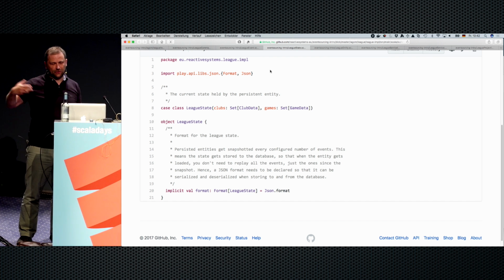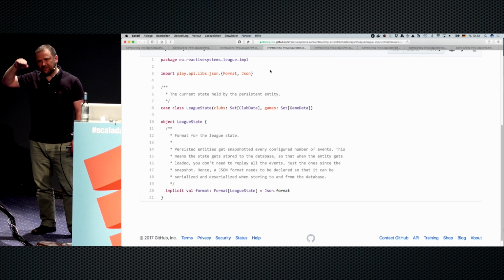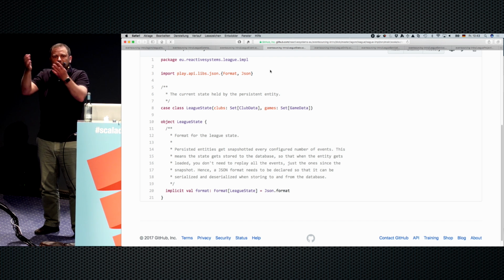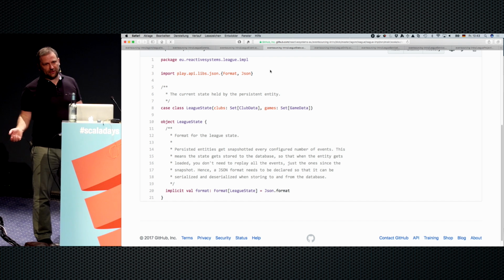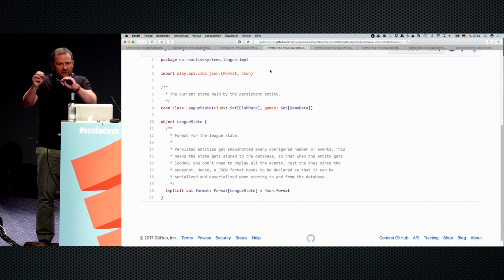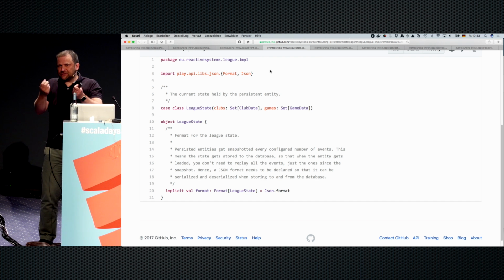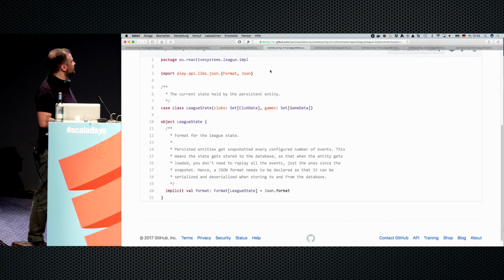If I'm told to record a game that has already been recorded, or if somebody wants to add a club to the league table, but there can only be 18 clubs in this model. So we have to keep track of the clubs we already know and of the games we've already recorded. But there doesn't have to be any structure to it. We just need this to validate the commands and to check for these validations in our set.